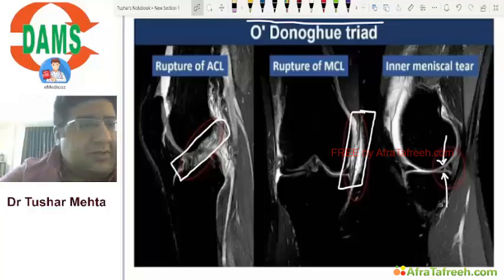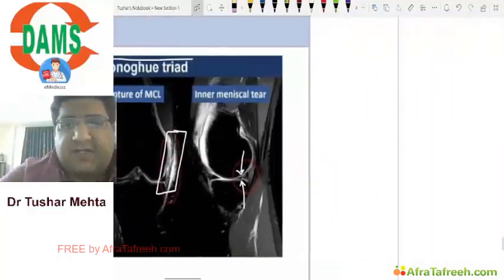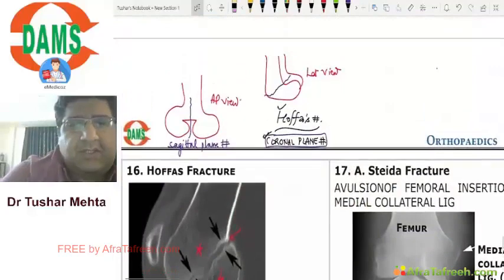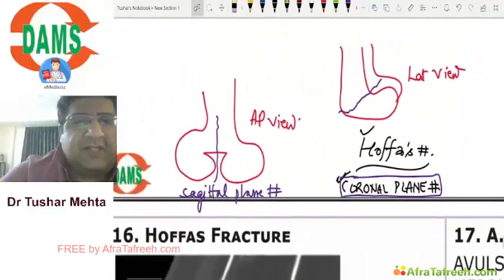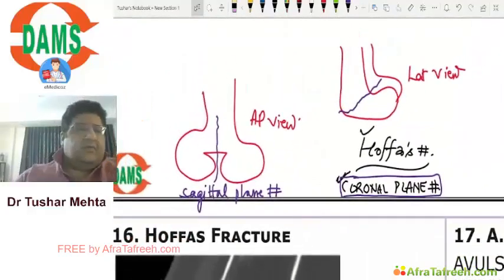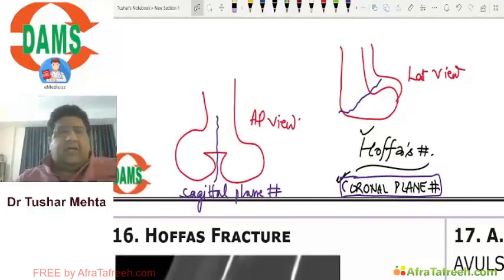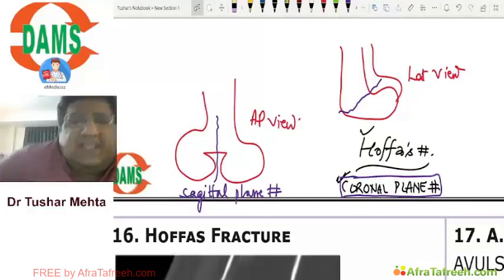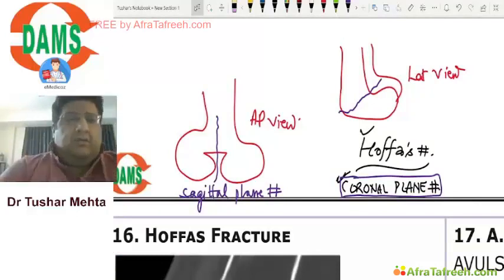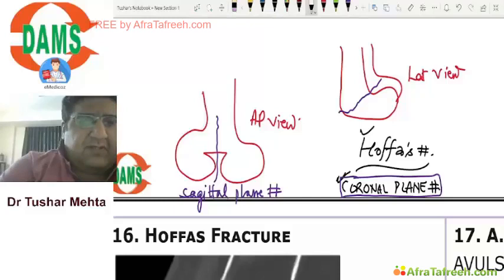Anyhow, somebody has asked me the Hoffa's fracture definition. I'll show it to you. On the left hand side is an AP view, on the right hand side is a lateral view. This is a fracture which is in the sagittal plane.